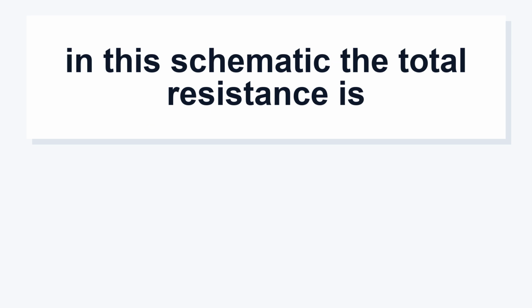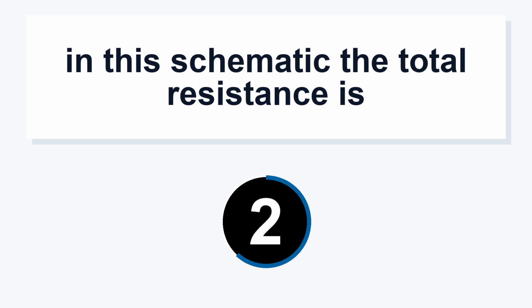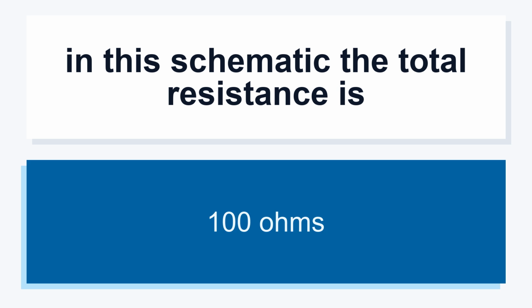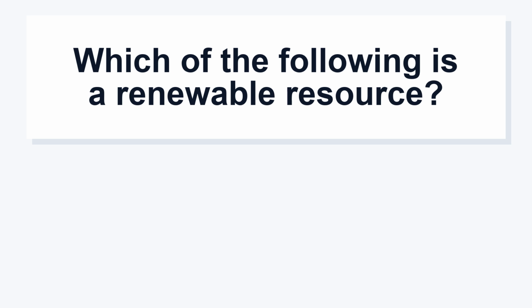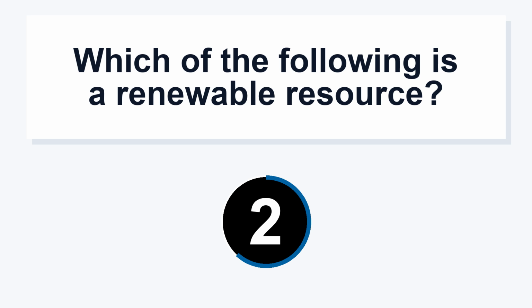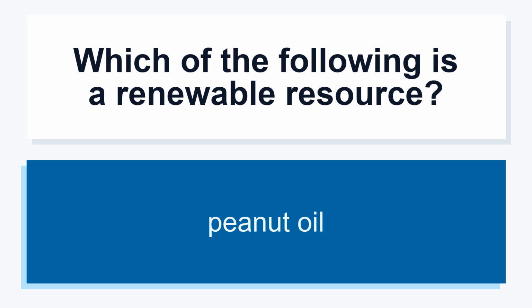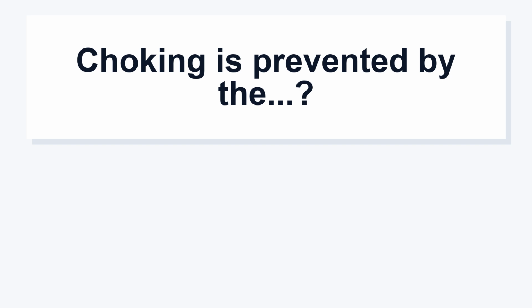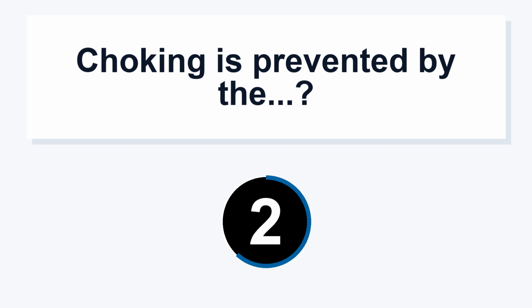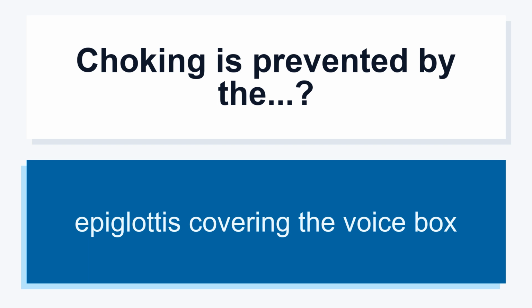In this schematic, the total resistance is 100 ohms. Which of the following is a renewable resource? Peanut oil. Choking is prevented by the epiglottis covering the voice box.